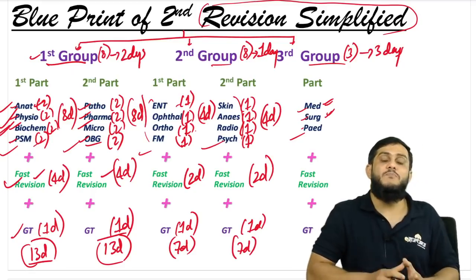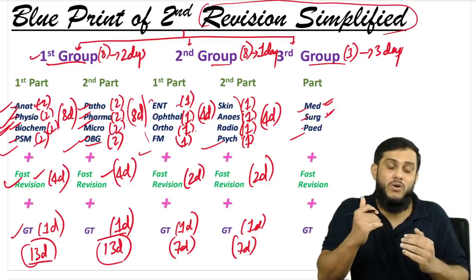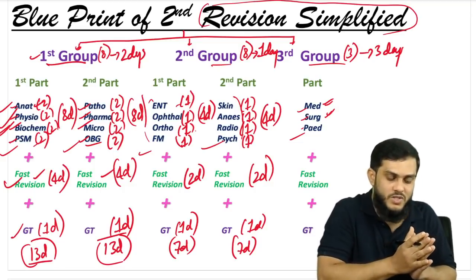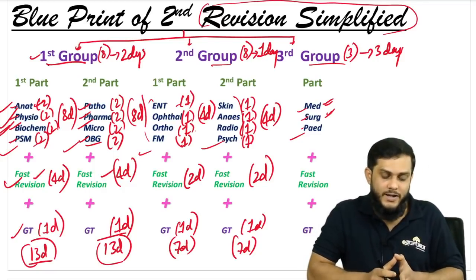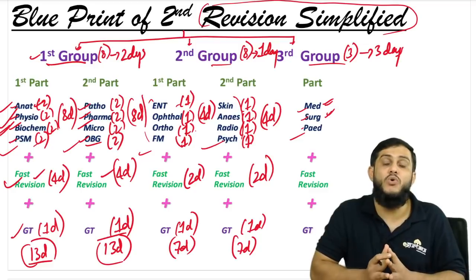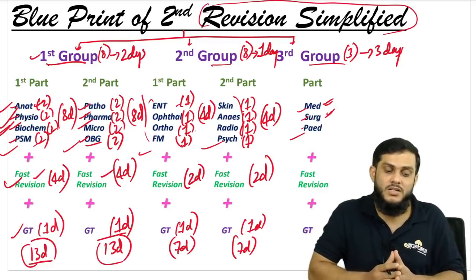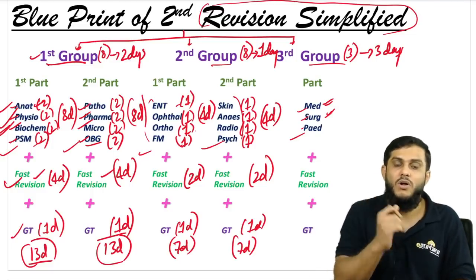So how many days? 7 plus 7, 14 days. In 14 days you are developing confidence, you are getting perfect with the next 8 subjects, the second group subjects. Totally how many days so far? 13 plus 13, 26, and 26 plus 14, 40. So in 40 days you are covering the 16 subjects. Now coming to the third group.